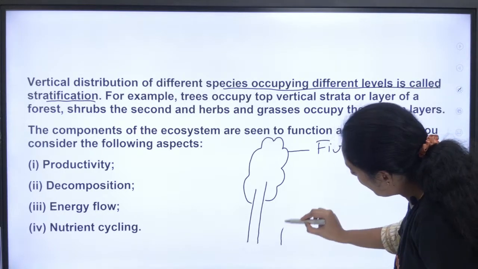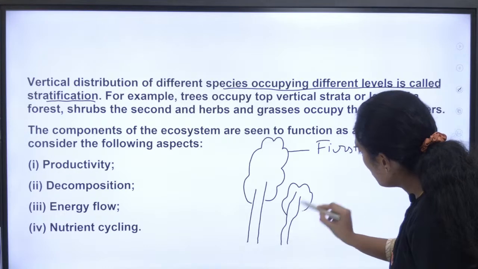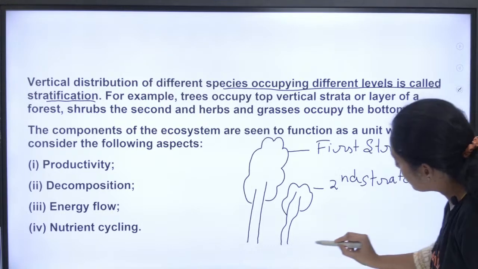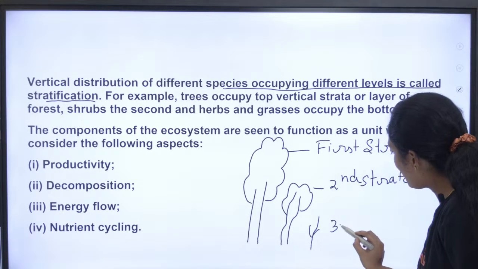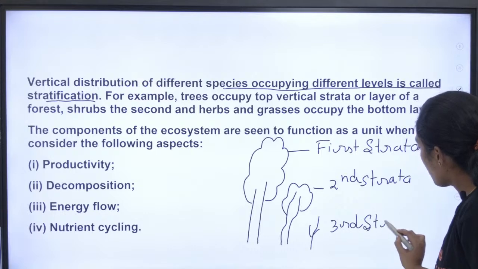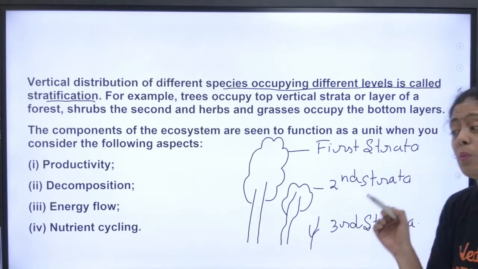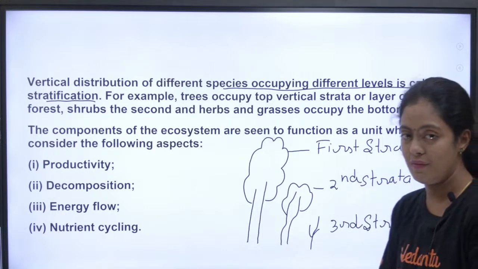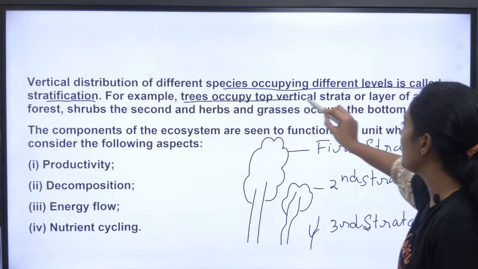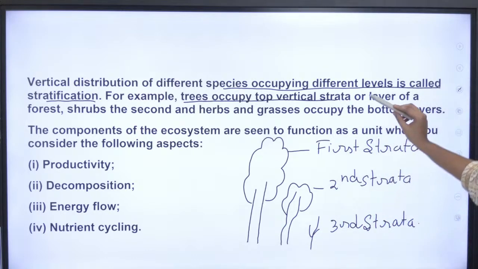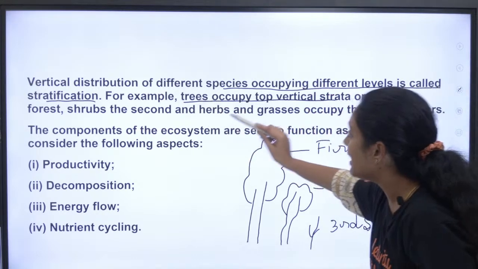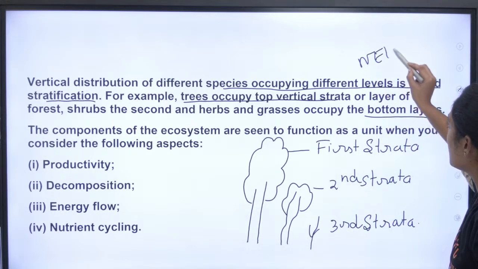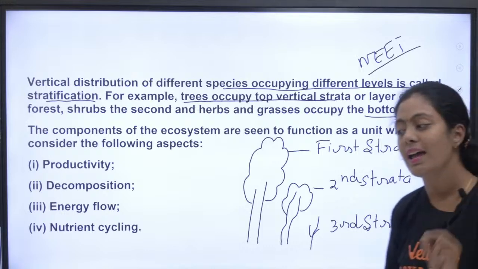And then you will have small trees, which occupy the second strata. Then you have very small herbs, which occupy the third strata. So that is what we call stratification. The vertical distribution of species occupying different levels is called stratification. For example, trees occupy the top or vertical strata, or layer of the forest, shrubs the second, and the herbs and grasses occupy the bottom layer. So this could also be a possible NEET question in your exam, okay?